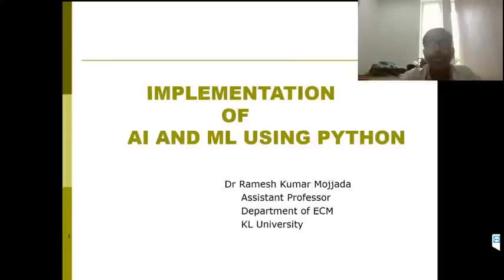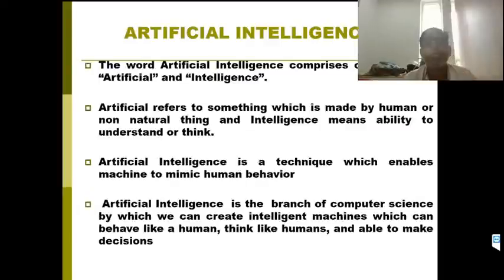Implementation of AI and ML using Python. What is artificial intelligence? The word artificial intelligence comprises two words: artificial and intelligence. Artificial refers to something which is not natural, and intelligence means the ability to understand or think.